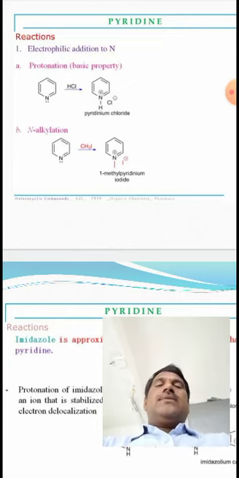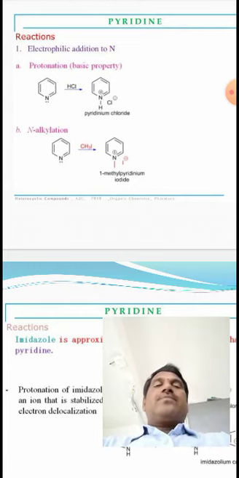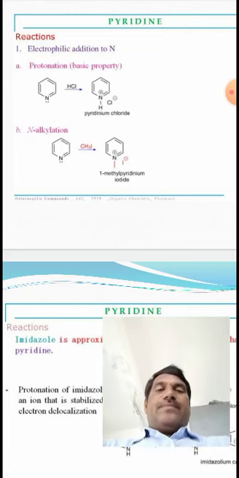That's why this is basic in nature. So pyridine reacts with acids such as HCl. You can get pyridinium chloride.